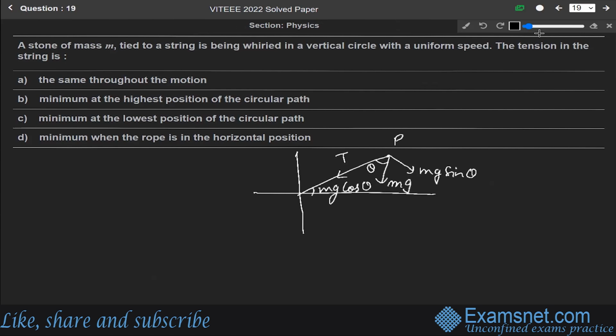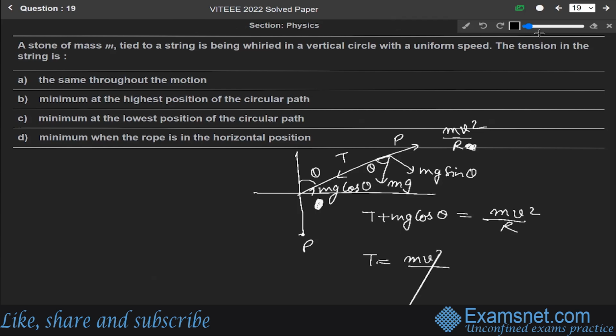So if this is the angle theta, sorry, this will be the angle theta, not this one. This must be the angle theta. So here will be the force mv square over r. Let us say this is the point P itself. So we know that T plus mg cos theta will be equal to mv square over r, just write it as r only. So from here T will be equal to mv square over r minus mg cos theta.